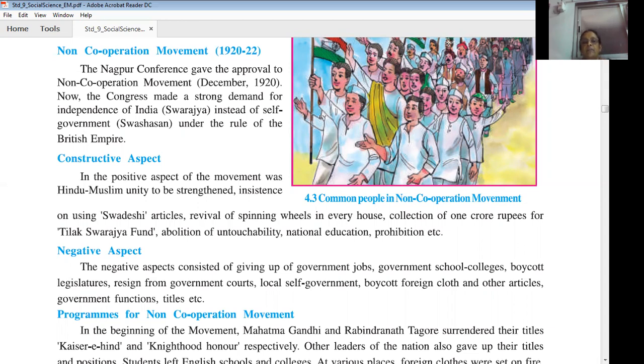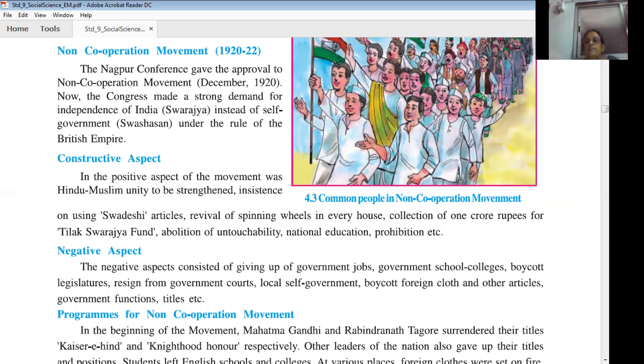The negative aspects. What were the negative aspects of the non-cooperation movement? The negative aspects consisted of giving up government jobs. Many Indians were working under the British government, so they all decided to leave those government jobs. Second, government schools and colleges. Students left the British government schools and English medium schools and colleges.